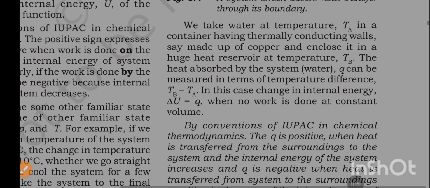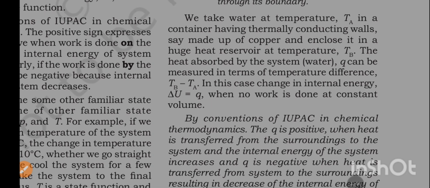We take water at temperature Ta in a container having thermally conducting walls, say made of copper, and enclose it in a huge heat reservoir at temperature Tb. The heat absorbed by the system, Q, can be measured in terms of the temperature difference Tb minus Ta. In this case, the change in internal energy ΔU is equal to Q when no work is done at constant volume.